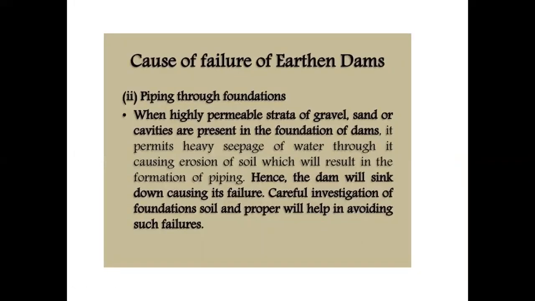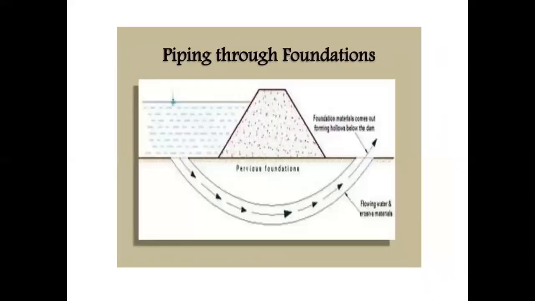piping through the foundation. When highly permeable strata of gravel, sand or cavities are present in the foundation of the dam, they permit heavy seepage of water, causing erosion of soil, which results in the formation of piping. Hence the dam will sink down, causing its failure. Careful investigation of foundation soil and proper treatment will help in avoiding such failures. This figure shows the piping below the foundation. This is the pervious layer, and water seeps from these points and emerges at the outlet on the downstream side.